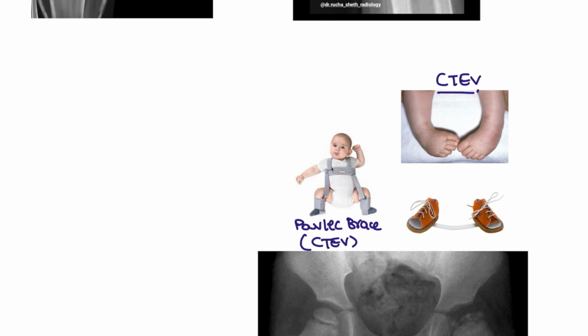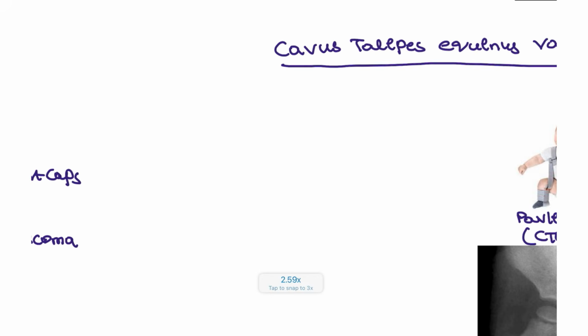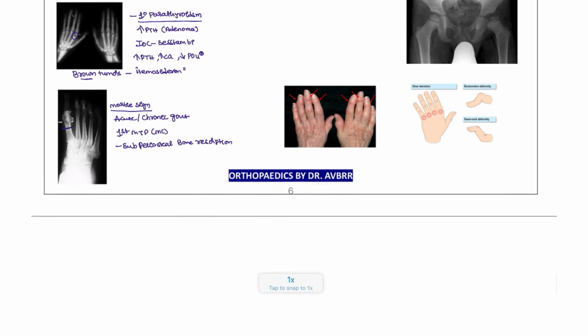What is meant by CTEV, guys? This is congenital talipes equinovarus, with cavus, talipes, equinus and varus. Okay, this is the deformity of the patients who are suffering from cavus, talipes, equinus and varus. And what is meant by these definitions? Let's understand these different types of definitions.